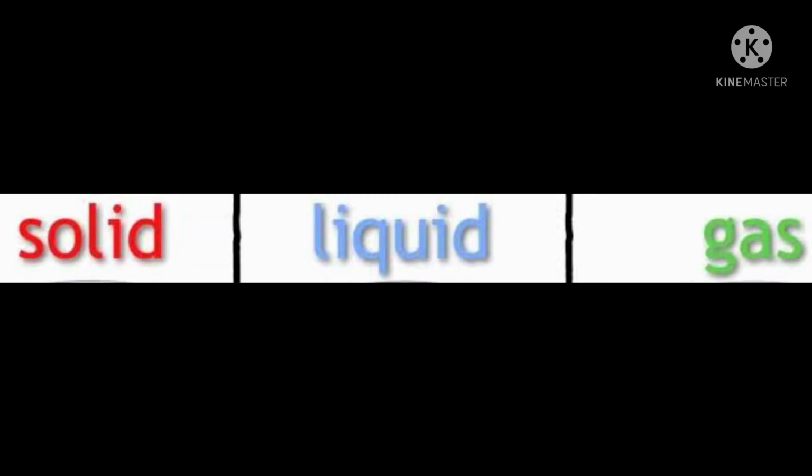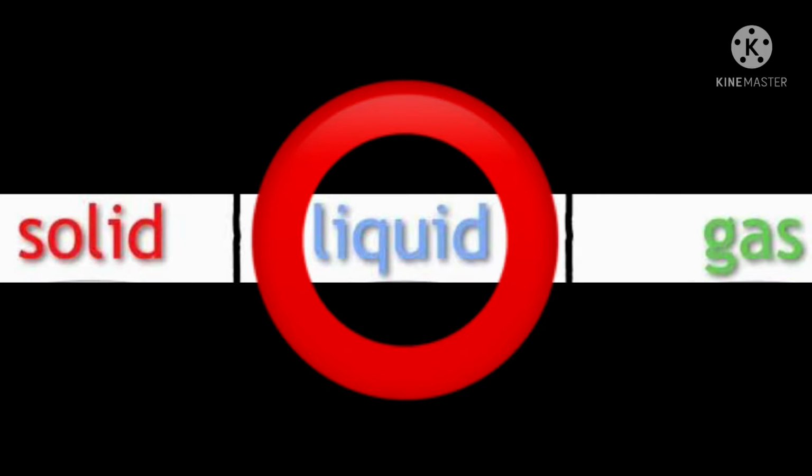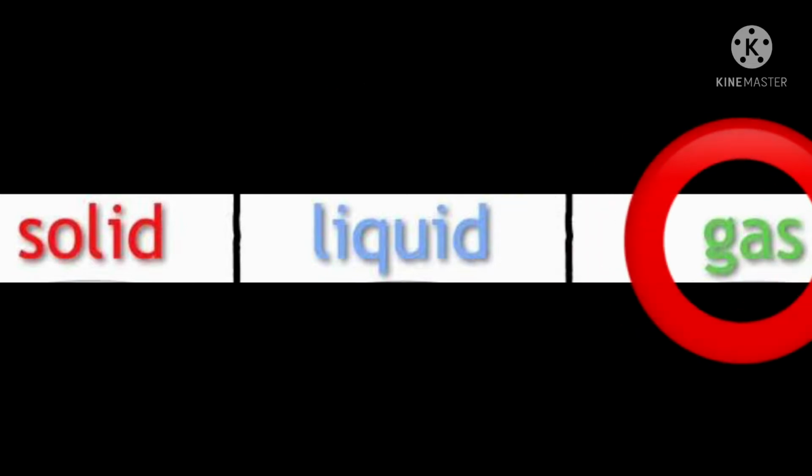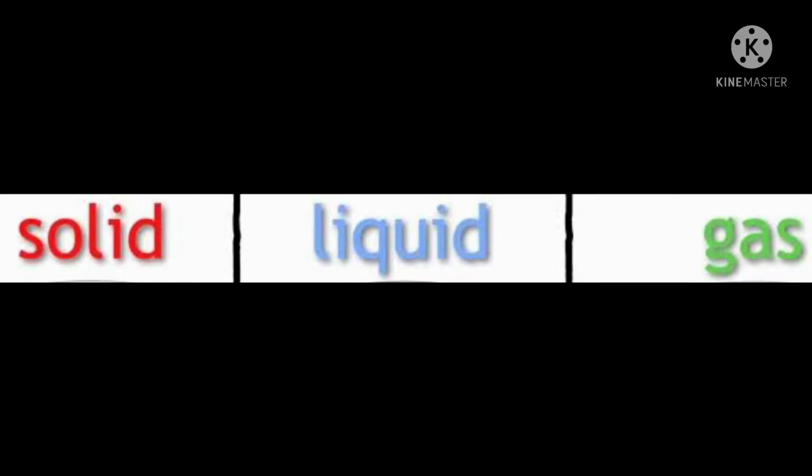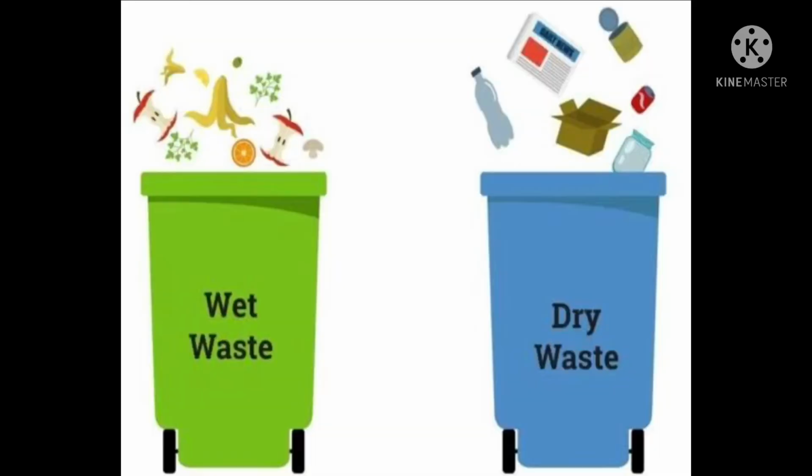Solid wastes are included in domestic and industrial works like mining. Liquid wastes are the wastewaters from our house and the liquid chemicals that are now of no use. Gas wastes are various poisonous gases from industries. Another way of classification of waste is wet and dry waste. We often see these kind of bins near us every time we go out.